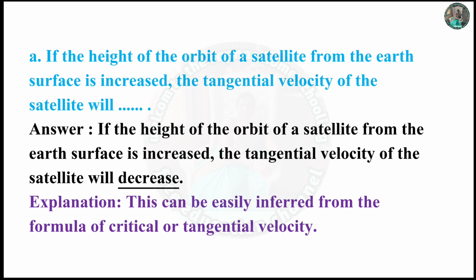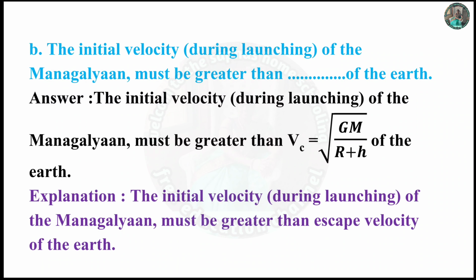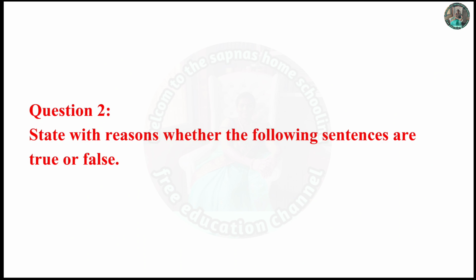If the height of the orbit of a satellite from the Earth's surface is increased, the tangential velocity of the satellite will decrease. Explanation: this can be easily inferred from the formula of critical or tangential velocity. B. The initial velocity during launching of the Mangalyaan must be greater than Vc is equal to root GM upon r plus h of the Earth. Explanation: the initial velocity during launching of the Mangalyaan must be greater than the escape velocity of the Earth.